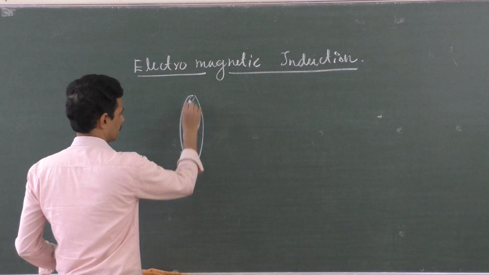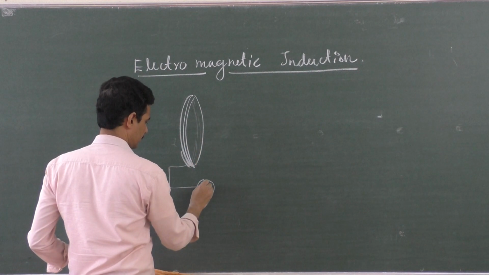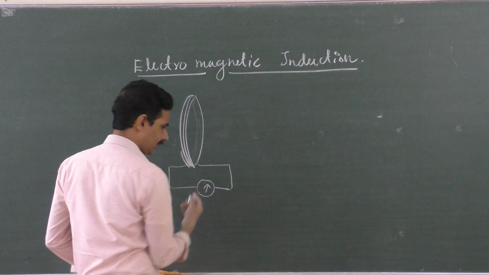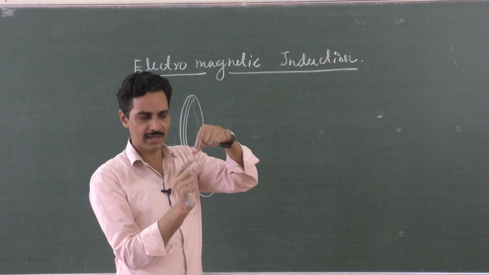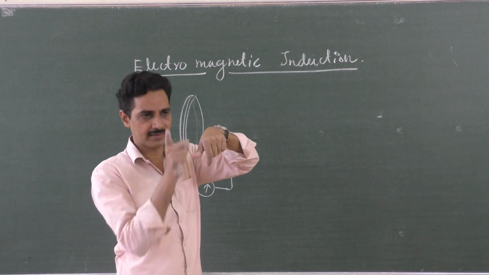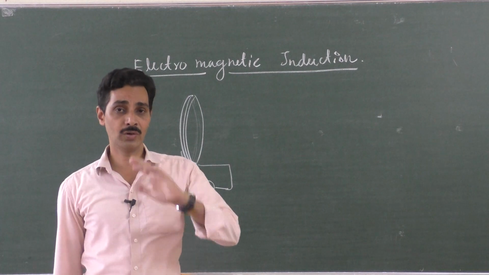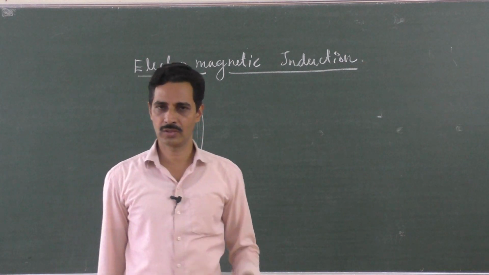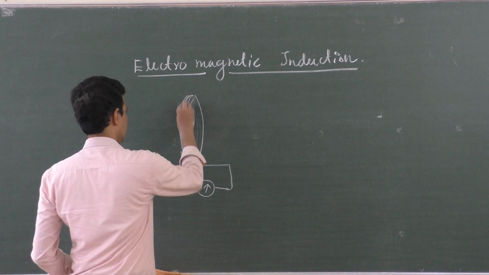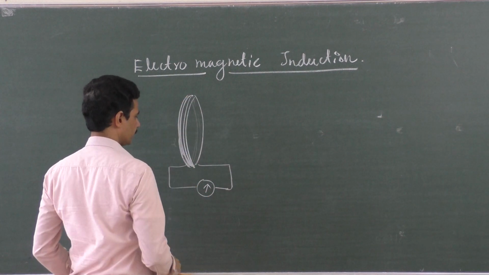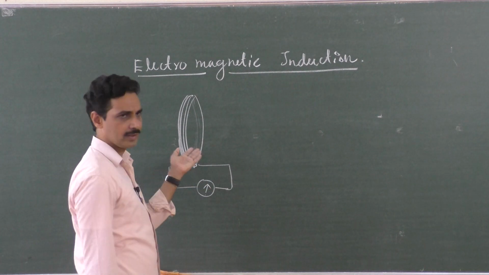When you take the two ends of the coil and connect them to a galvanometer, you know a galvanometer contains a small coil around a magnet, and whenever current passes through it, it experiences a torque and shows deflection. You can see it in the needle. The galvanometer shows deflection only when current passes through the coil. Now, do you find any source of current here? No, not at all. Simply a galvanometer is connected to a coil, that's all.